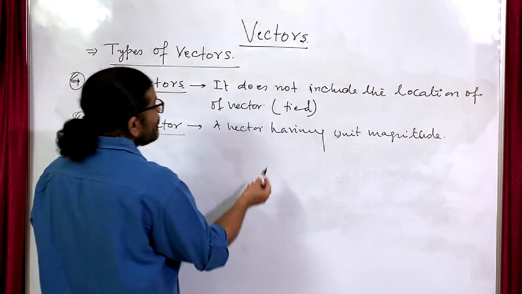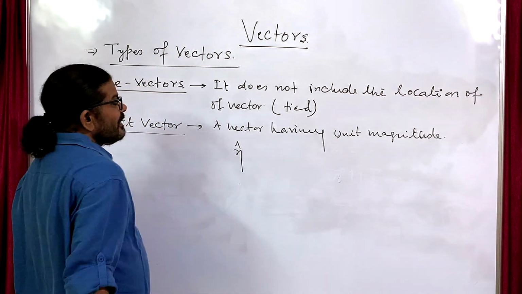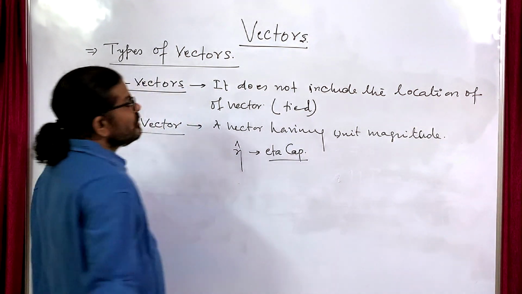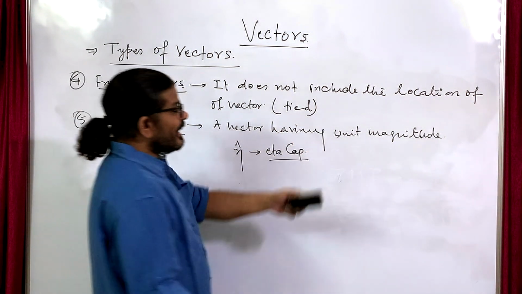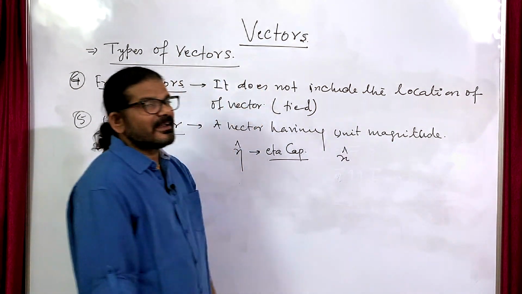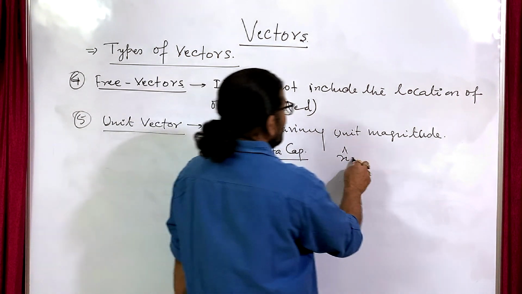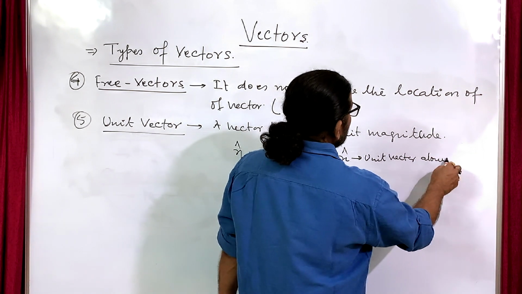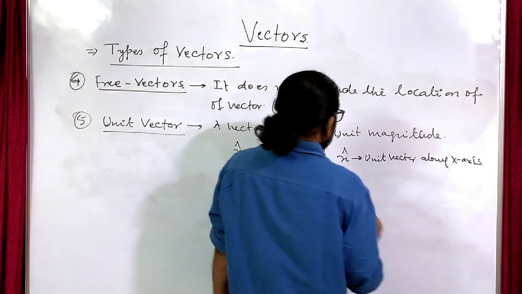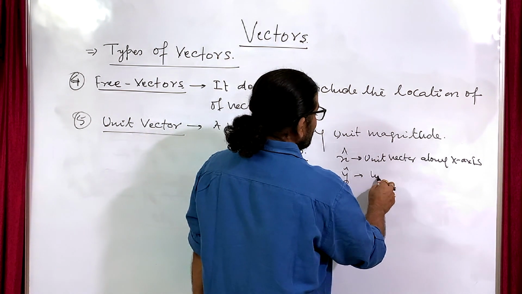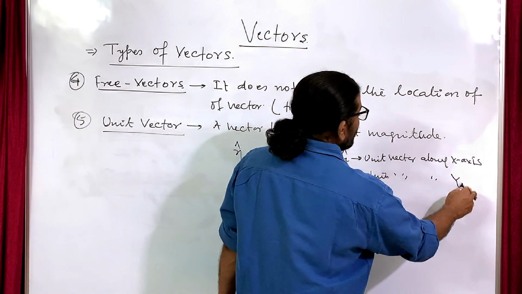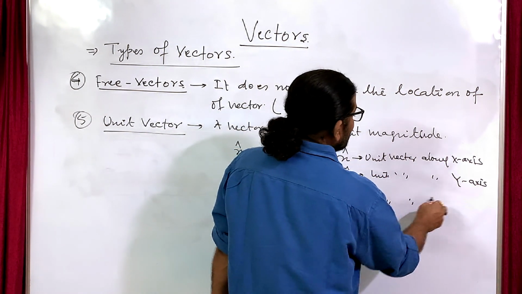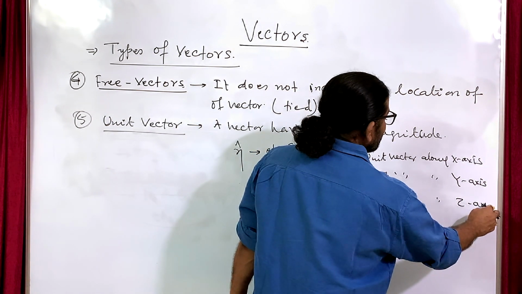If the unit vector is eta cap, it is read as eta cap, that is the unit vector. Unit vector along the x direction is x cap, meaning unit vector along the x axis. Y cap is the unit vector along the y axis. Z cap is the unit vector along the z axis.